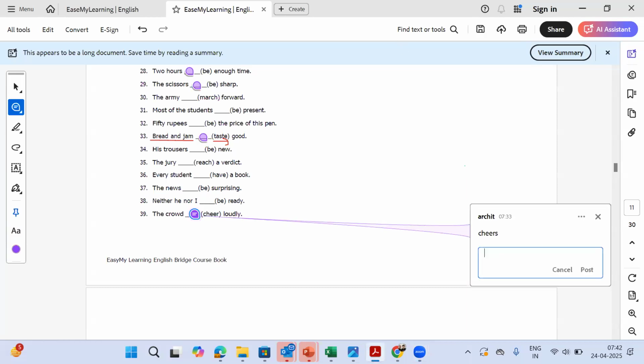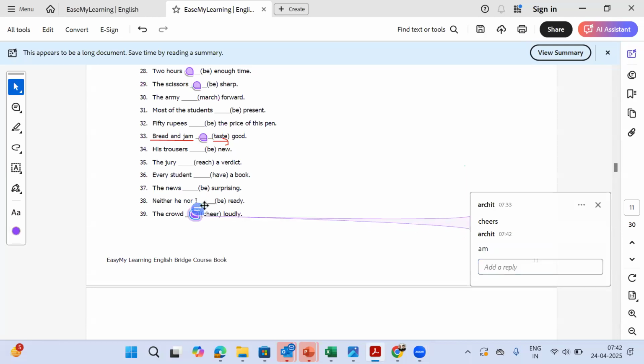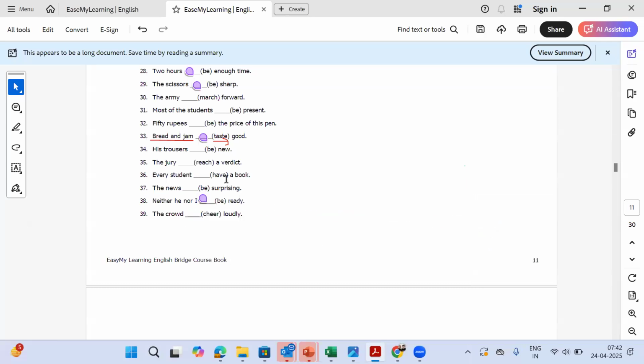Rahul, you have to follow the question pattern. You are also correct, but we'll only consider those who have written the question number and then the correct answer. So don't mind, we are not considering your answer. Your answer is correct, but as per the rule we had set, we have to write the question number and then the answer for it. So please follow that pattern so that we'll have the correct winner announcement. Yes, Archit, go ahead.